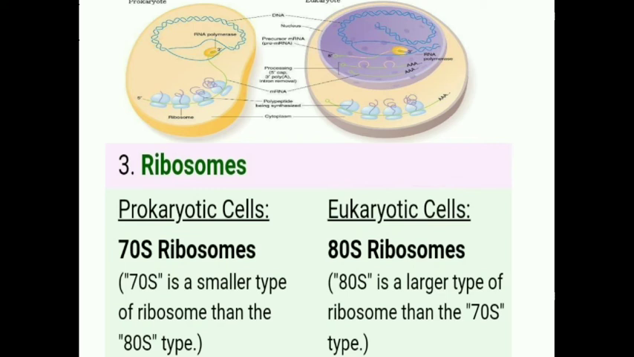Now let's compare one more part, that's ribosomes. Prokaryotic cells have ribosomes, while eukaryotic cells have ribosomes too. This is a cell organelle which is common in both types of cells. But the ribosomes of prokaryotic cells are 70S ribosomes. The 70S ribosome is a smaller type of ribosome than the 80S type, while eukaryotic cells have 80S ribosomes, which are larger than the 70S ribosomes.